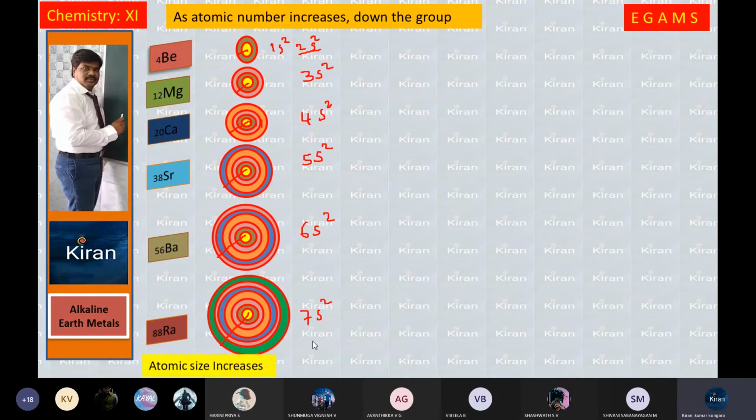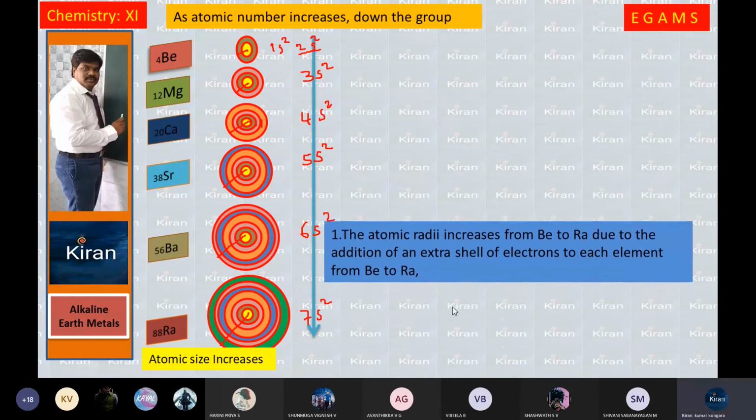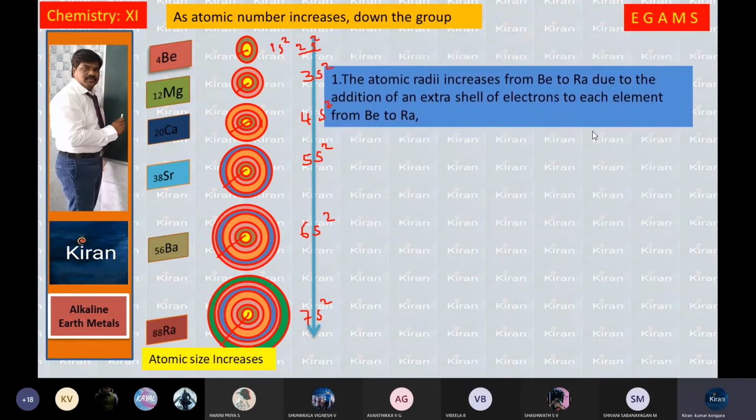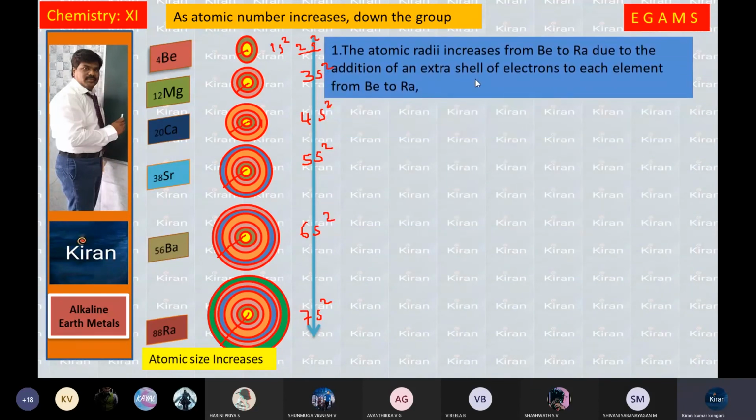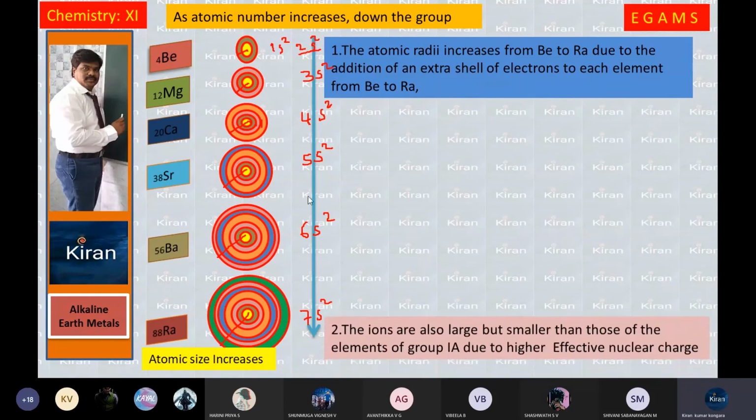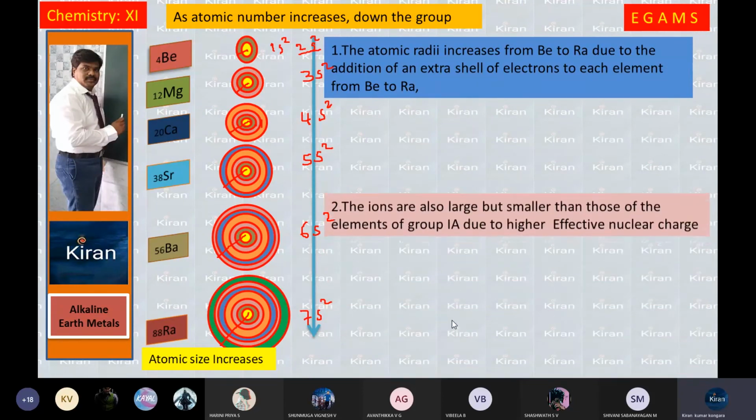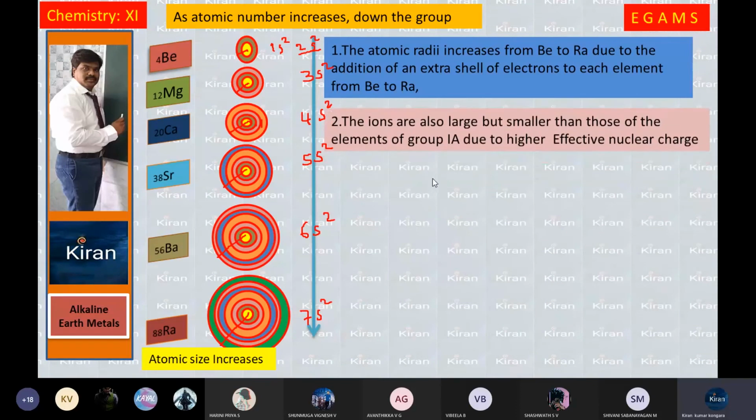So atomic size increases from top to bottom in this way. The atomic radii increase from beryllium to radium due to the addition of an extra shell of electrons to each element from beryllium to radium. The ions are also large, but smaller than those of the elements of group 1A due to higher effective nuclear charge. These ions, compared with the first A group elements, are small.